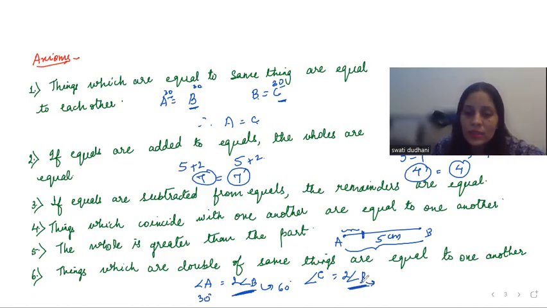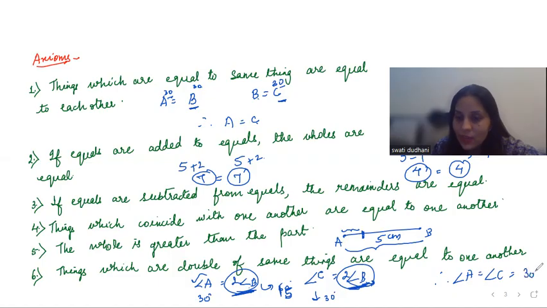If A is 30, then what will angle B be? 15. Yes, it will be 15. Sorry. So if B is 15, 2 into 15, C is going to be 30. So things which are double of the same thing will also be equal. A and C will also be equal to each other. We are getting A and C to be 30 degrees.